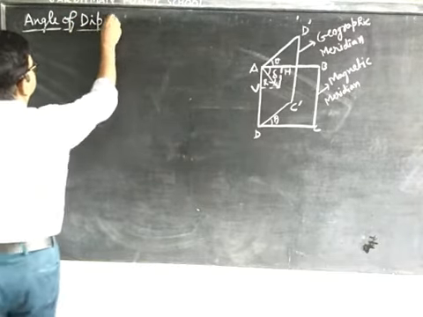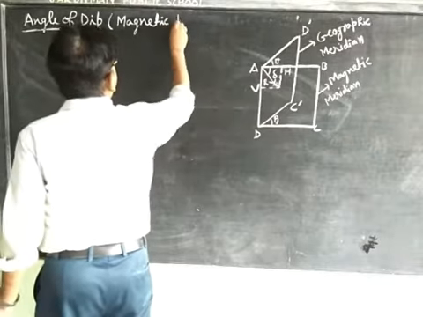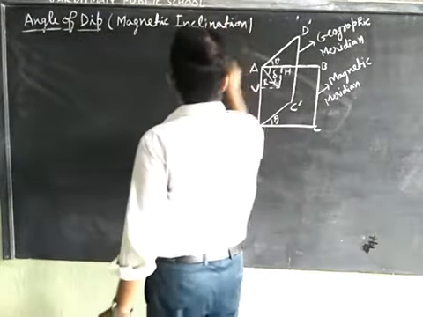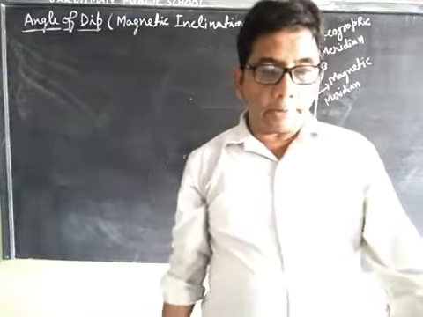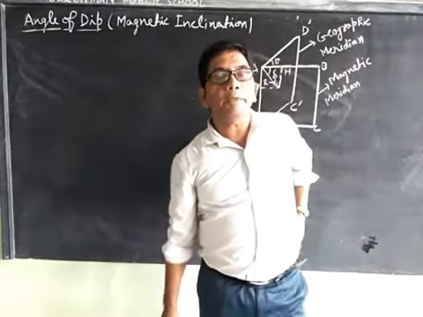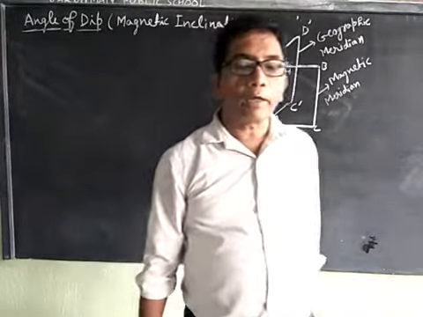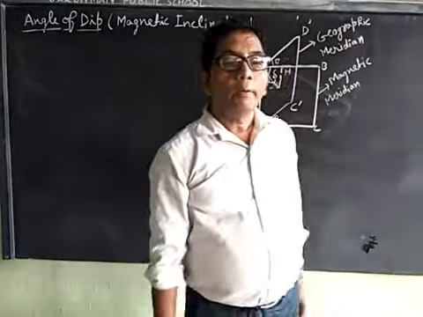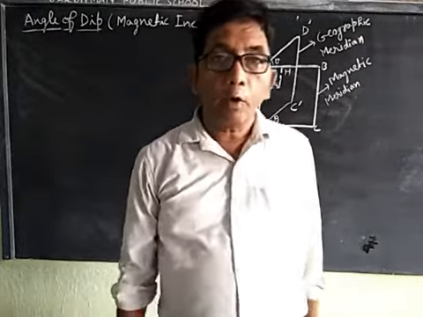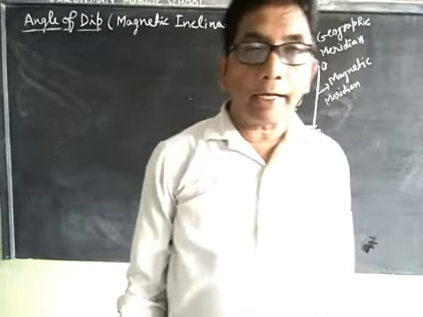The angle of dip at a place is the angle between the direction of the earth's magnetic field and the horizontal component of the earth's magnetic field at the magnetic meridian at that place.